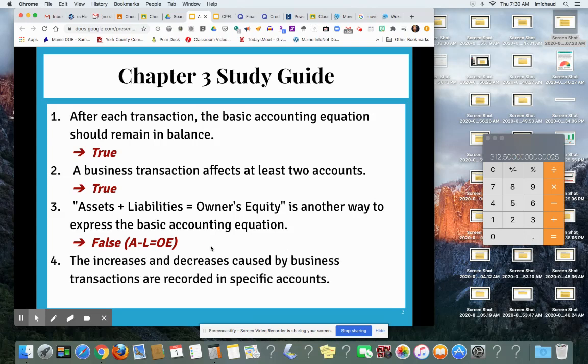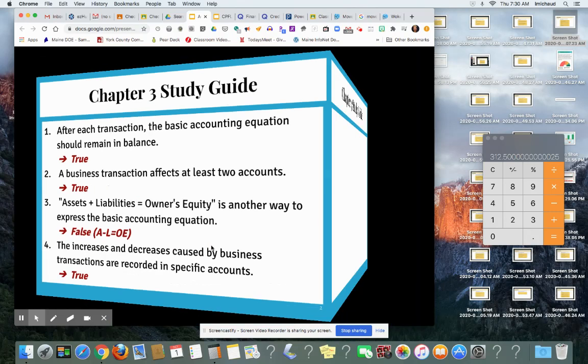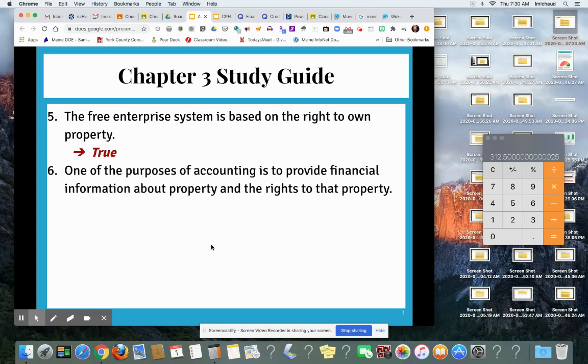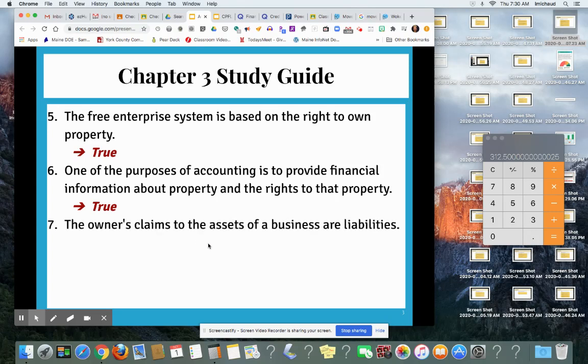Number 4, the increases and decreases caused by business transactions are recorded in specific accounts. That is true. All right, number 5, the free enterprise system is based on the right to own property. That is true. Number 6, one of the purposes of accounting is to provide financial information about property and the rights to that property. True. Number 7, the owner's claims to the asset of a business are liabilities. And that's false. It's owner's equity.